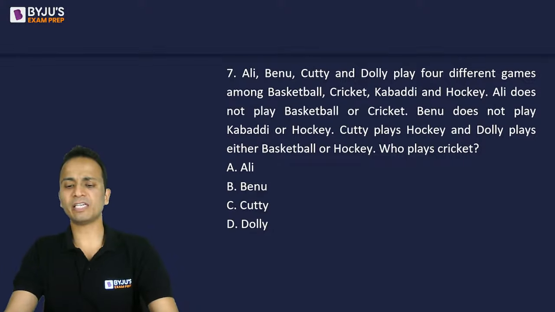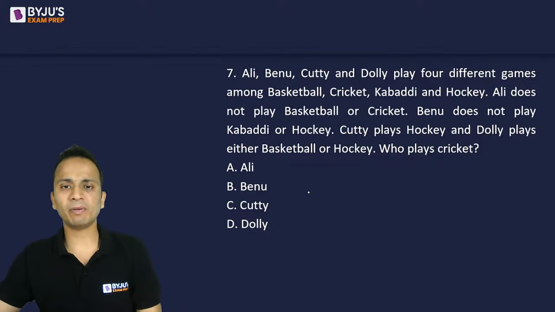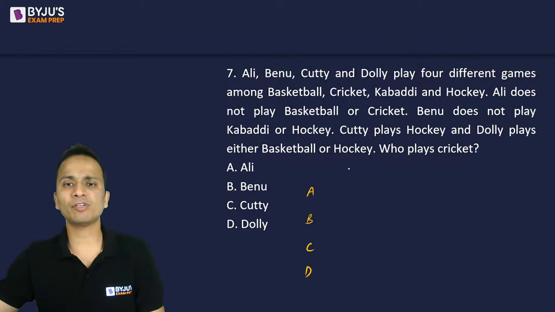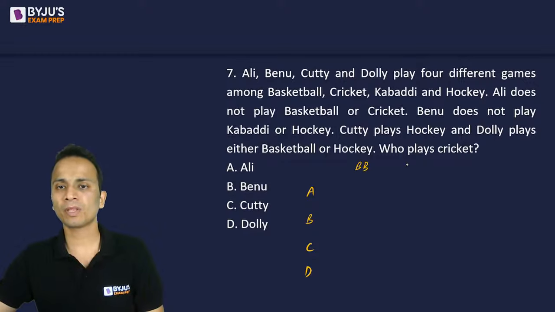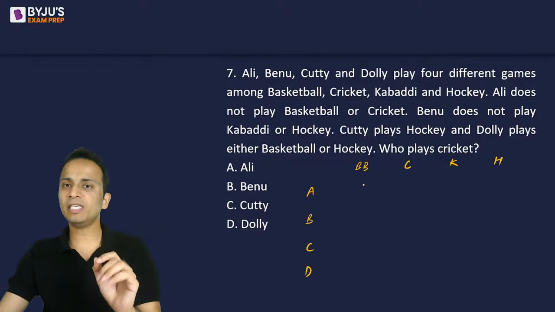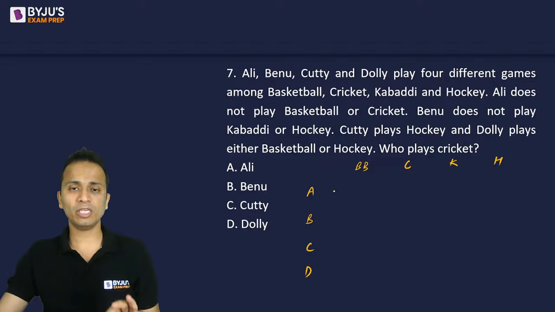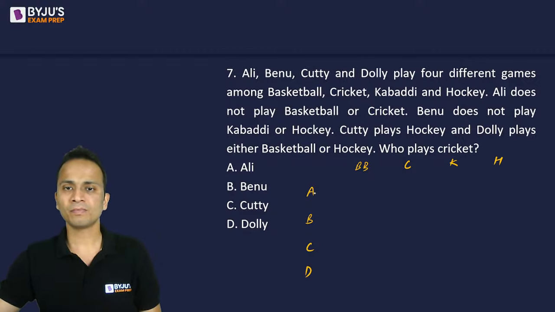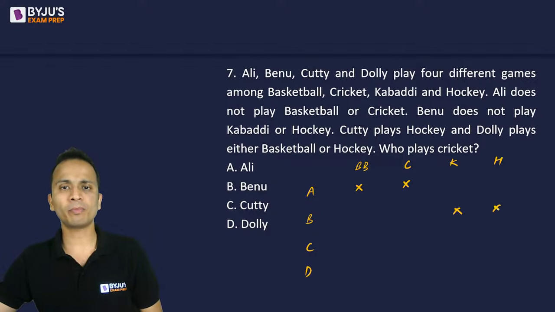The question is simple, not very difficult. So what to do: quickly make a table with A, B, C and D, and the sports basketball, cricket, kabaddi, and hockey. Fine. I'll use the tick-cross method because A, B, C, D play four different games, so each of them will play one different game. A does not play basketball or cricket, so a cross goes there. B does not play kabaddi or hockey.